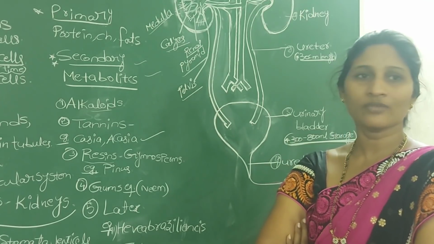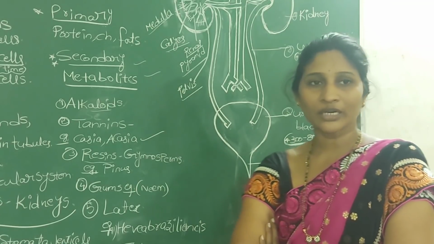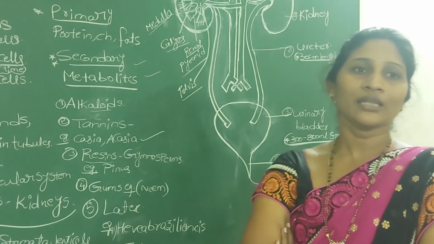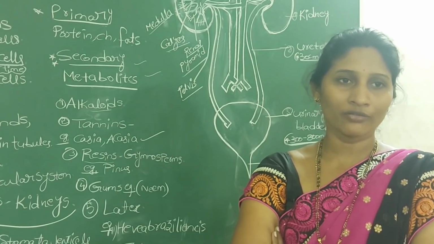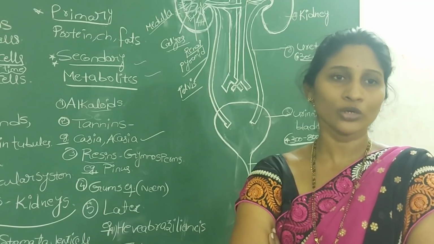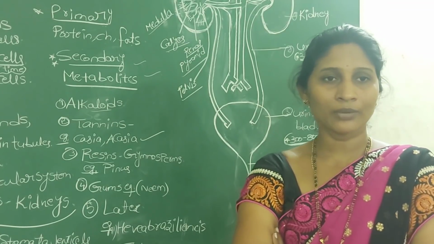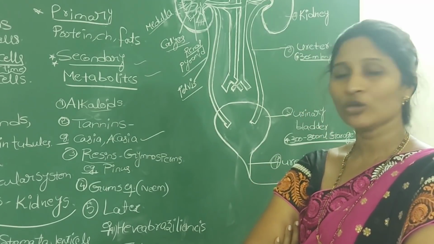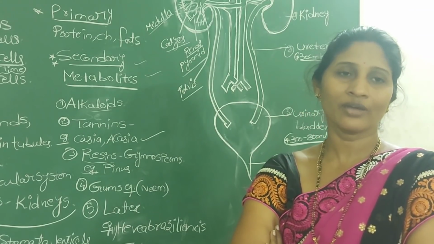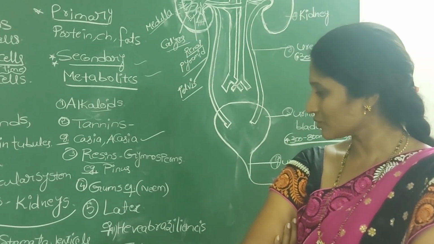And the next one, gums. Most of the time, especially in villages, on the bark of trees like the neem tree and acacia tree, we see a sticky substance oozing out from the bark. That sticky substance helps to heal the wound of the plant. Whenever a branch is cut, the gum is produced. We use it economically as adhesive and binding, and even in the preparation of foods and medicines.